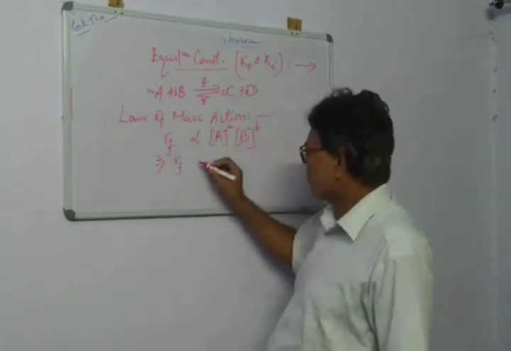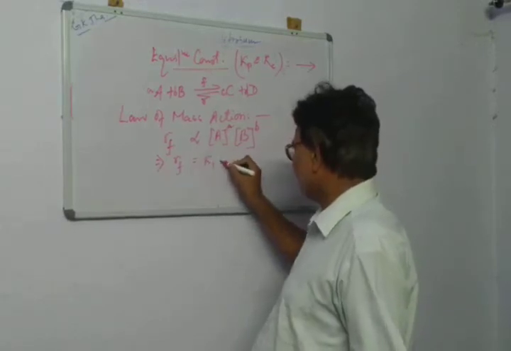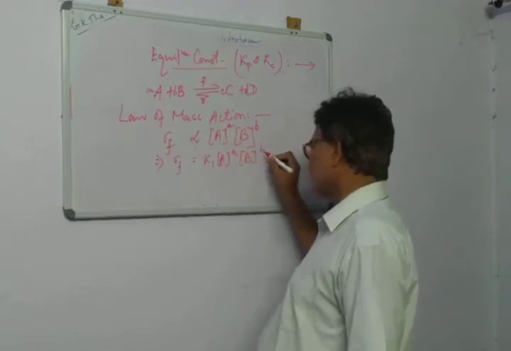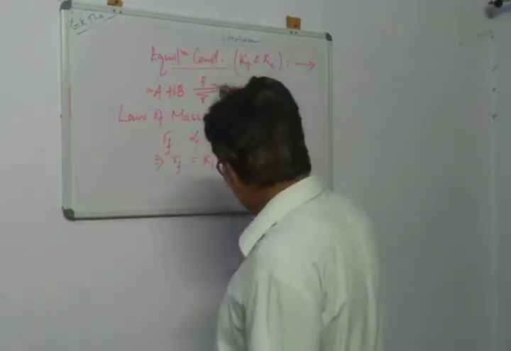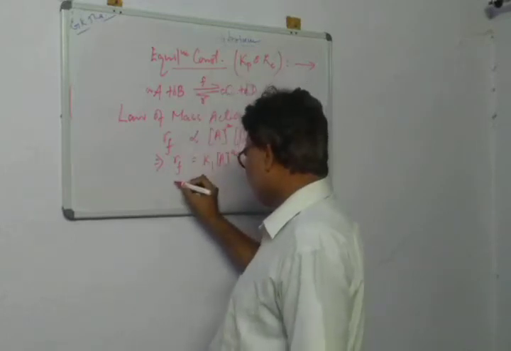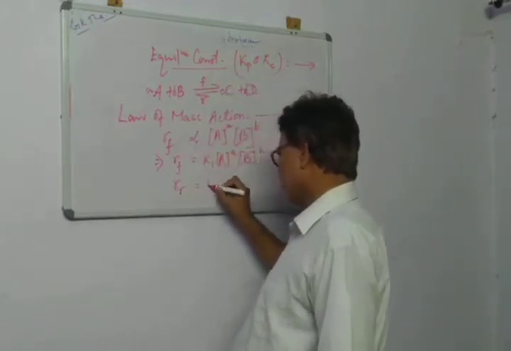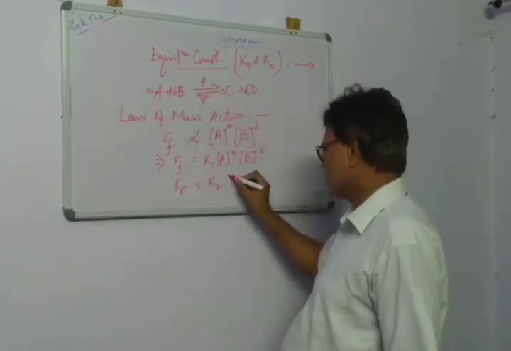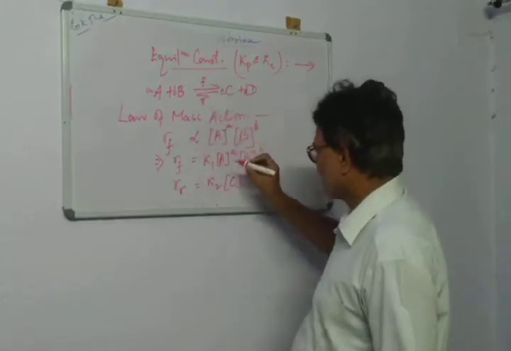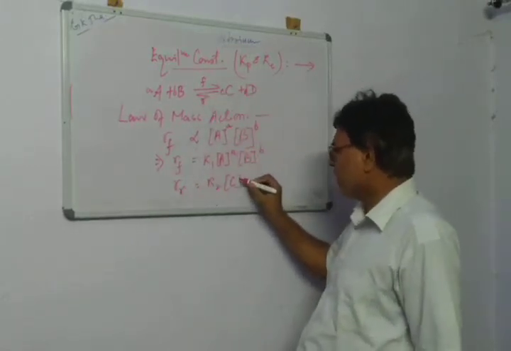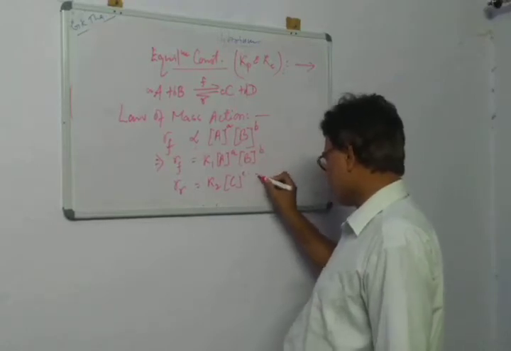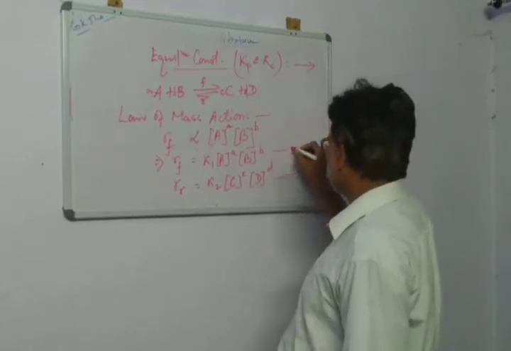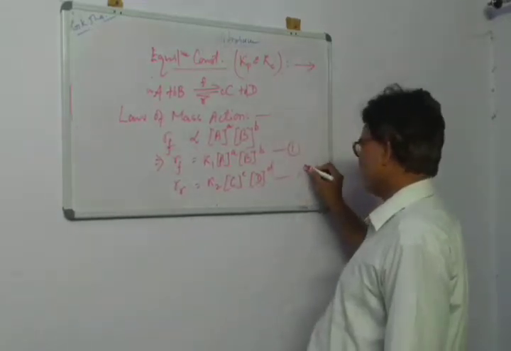Okay, so this will be RF equal to K1 [A]^a [B]^b. Well, this is the rate of forward reaction, and similarly the rate of reverse or backward reaction will be K2. We are talking about the reverse direction, therefore the rate of reverse reaction is K2 times the concentration of C raised to the power c, the concentration of D raised to the power d. So we have these two equations.